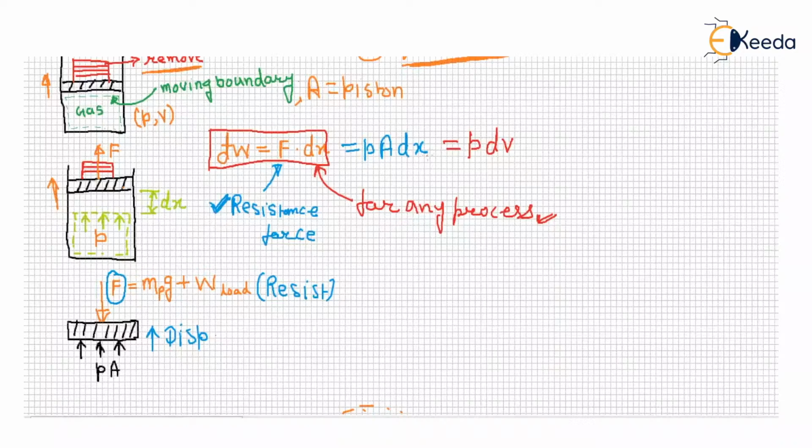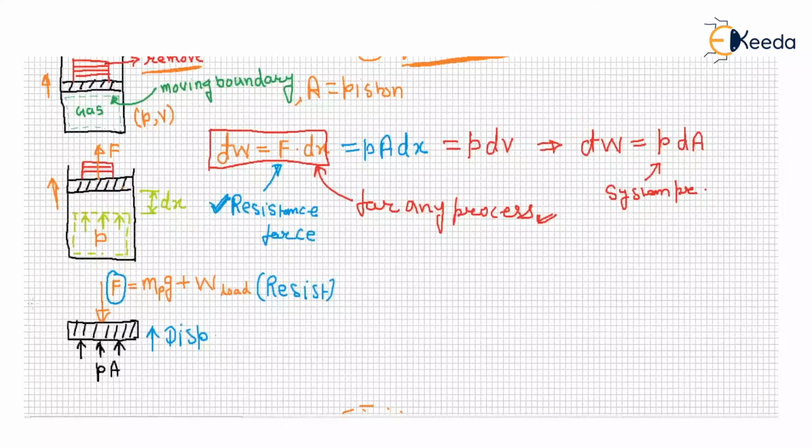Area into displacement gives a volume change. So the work transfer during a displacement dx is P dV, and the pressure P is always the system pressure.